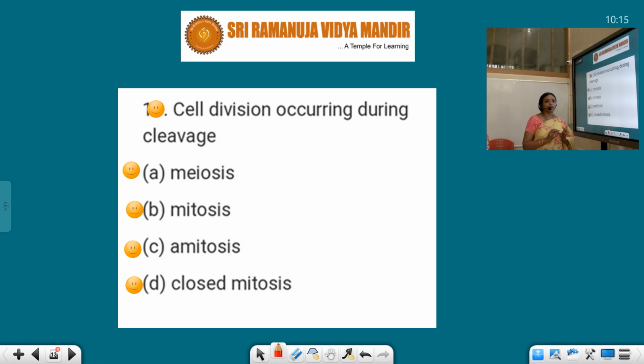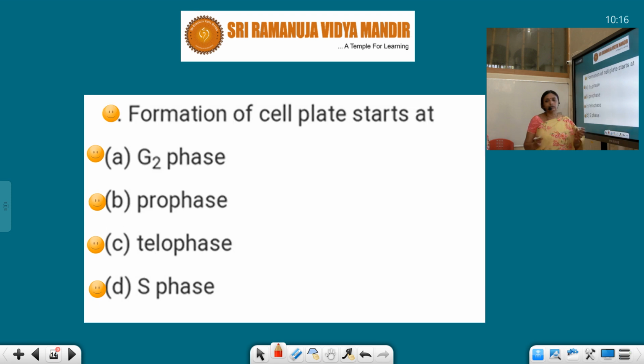Next, formation of cell plate starts. When does cell plate formation start? After karyokinesis, after nuclear division. If you remember, the end of karyokinesis is telophase. So when telophase comes, two daughter nuclei are formed and they are separated, but they are still present in the same cytoplasm.